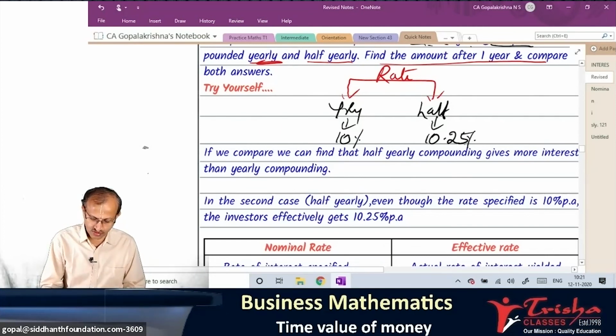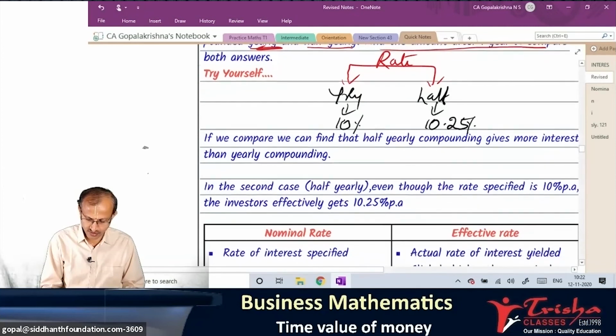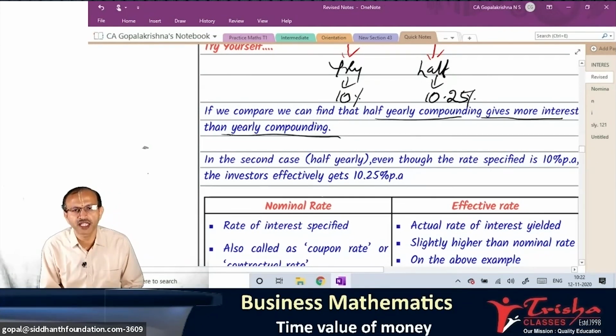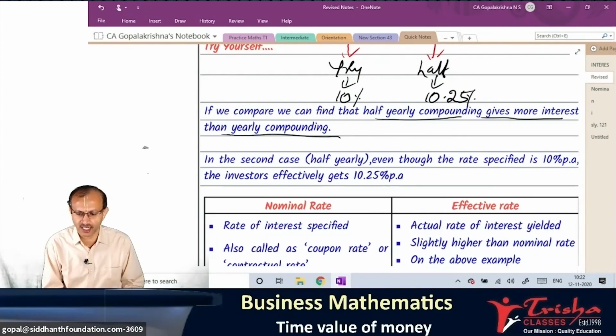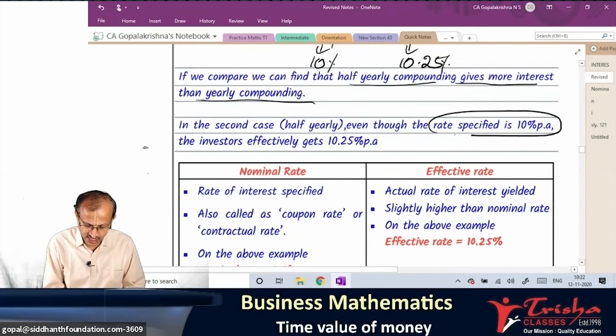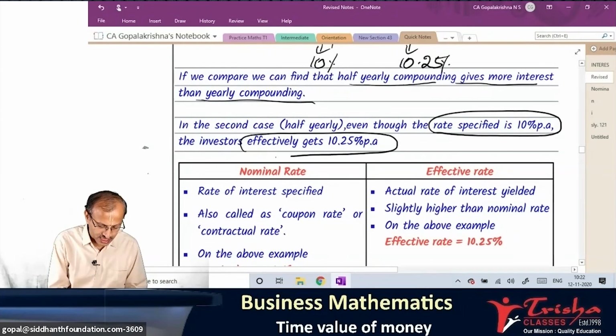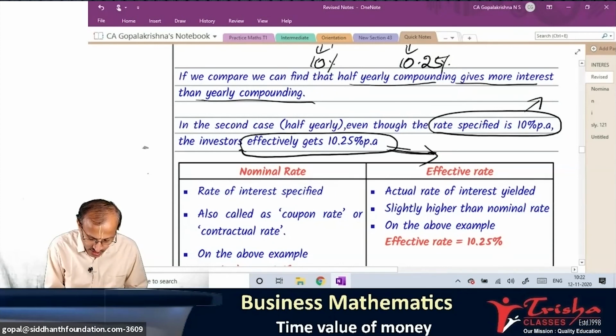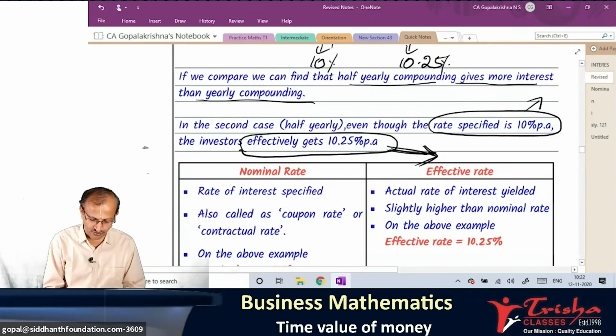We worked out that, okay. Then if we compare, we can find that half yearly compounding gives more interest than yearly compounding. Am I right? In the second case, this is very important. Even though the rate specified is 10%, the investor effectively gets 10.25%. Student, tell me what is this named as? Nominal. What is the second one named as? What I am marking here, please note, it is named as effective rate.